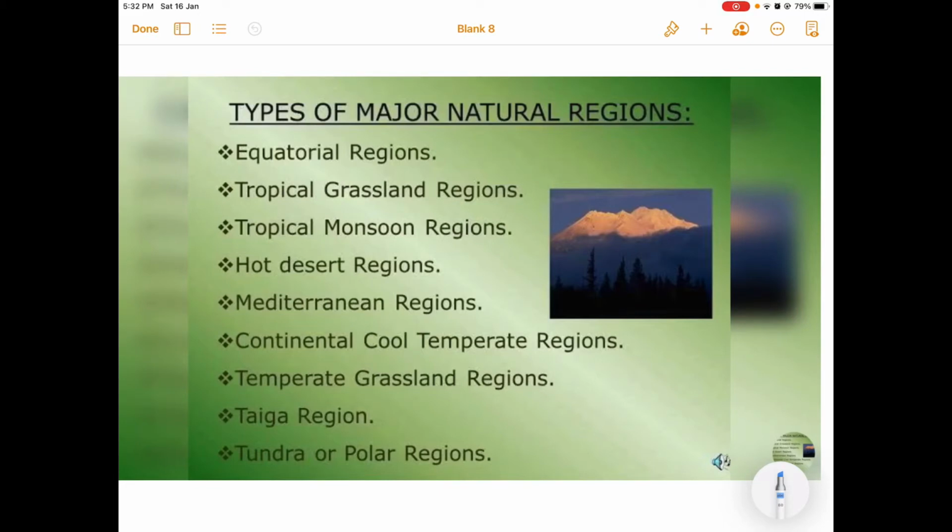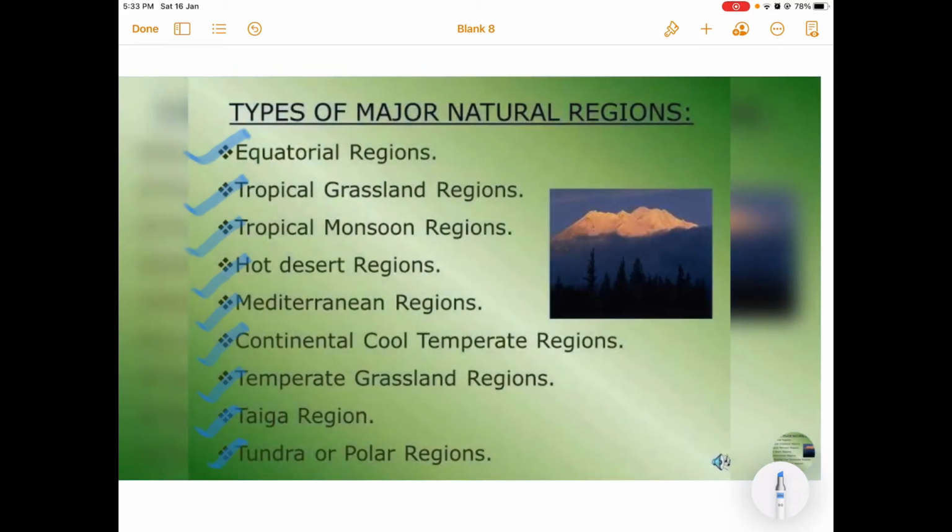Based on the climatic classification, the major natural regions of the world are equatorial regions, tropical grassland regions, tropical monsoon regions, hot and desert regions, Mediterranean regions, continental cool temperate regions, temperate grassland regions, taiga and tundra regions of the world.